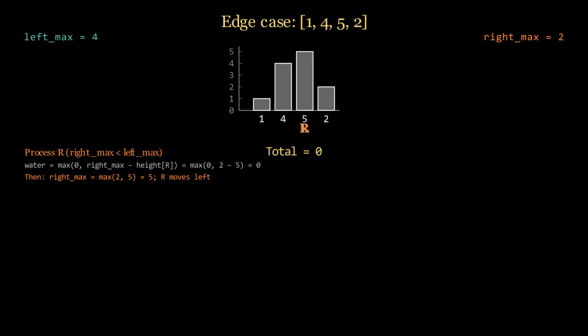Right max is less than left max, so we process the right side. At index 2 height is 5. No water. We update right max to the maximum of 2 and 5, which is 5. We have finished this index, so we move R one step left. Total trapped water is 0. The algorithm still runs correctly, no valley means no water.